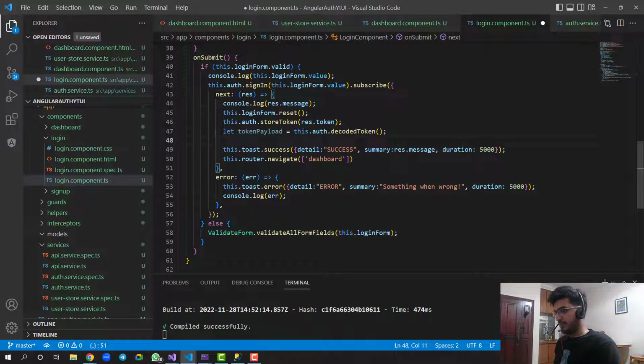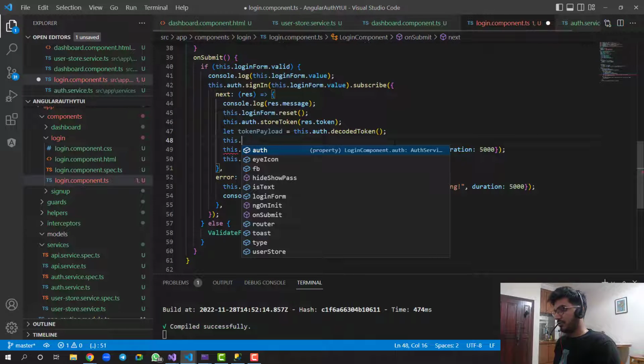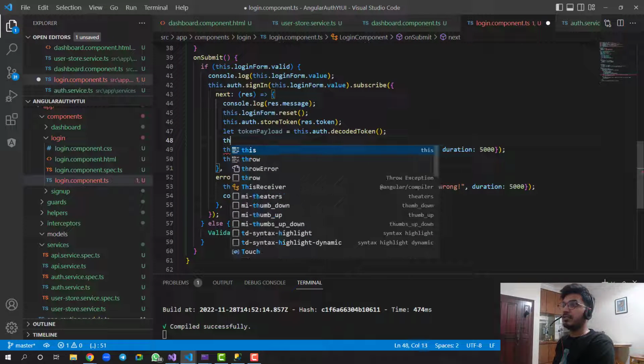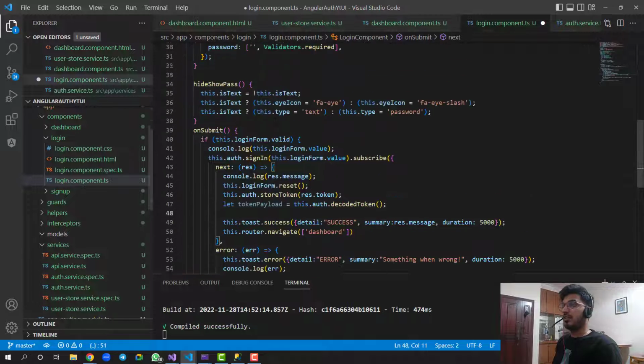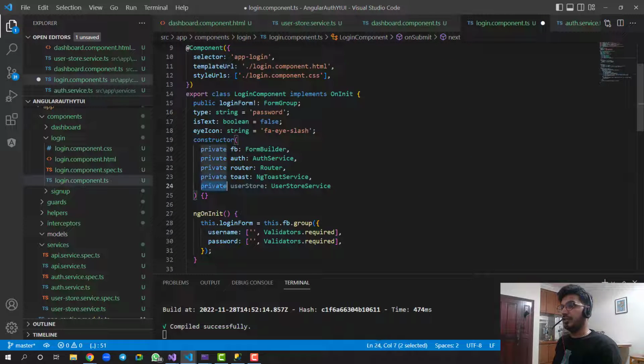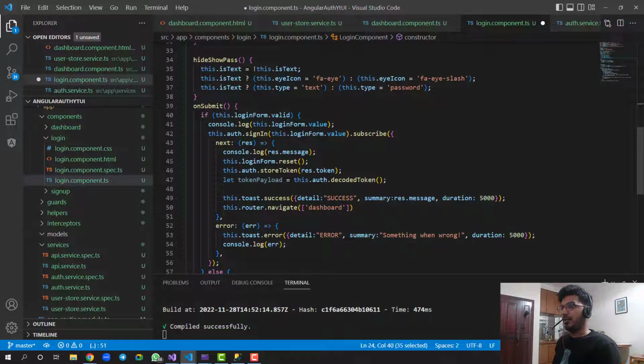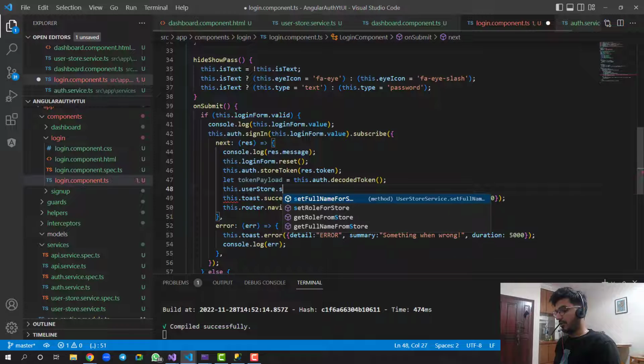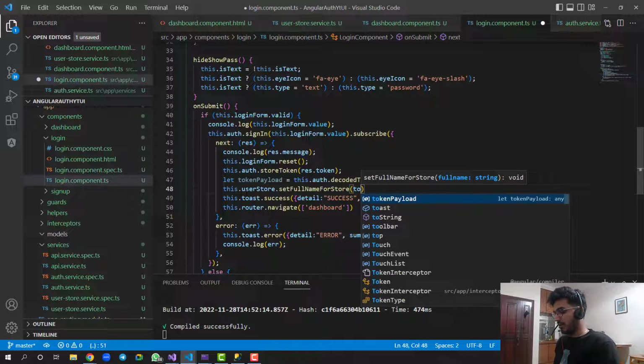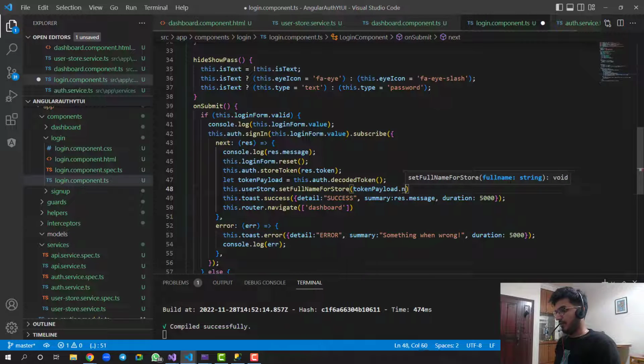So now what we can say is this.userStore. We need to inject the user store service. So let's go in the login component and inject the service, private userStore, and the service name UserStore. Inject this in the constructor of your login component, and now you can just say this.userStore.setFullName, and here tokenPayload.name.